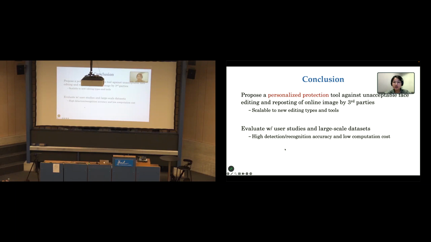To summarize, in this work, we propose a personalized face image protection system which can scale to new editing types and tools. Our evaluation with user studies and large-scale datasets showed that this system achieves high detection and recognition accuracy with low computation cost. As one of the first protection measures for third-party face editing, we also identified several limitations of Alicia and further directions, particularly on how to define and explain various types and levels of face edits to users, and also on how to get multiple photo sharing platforms to work together to provide global protection. Please see our paper for details.